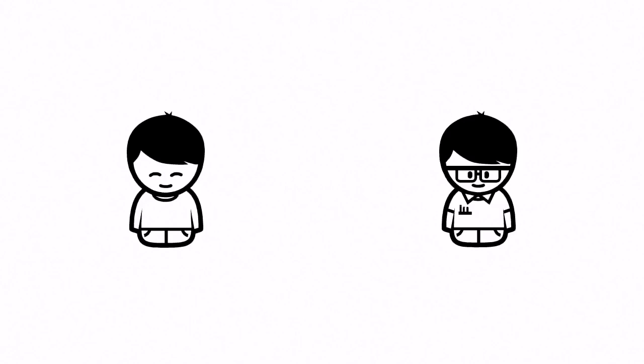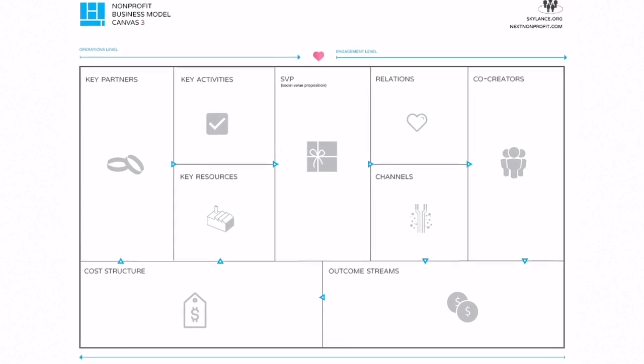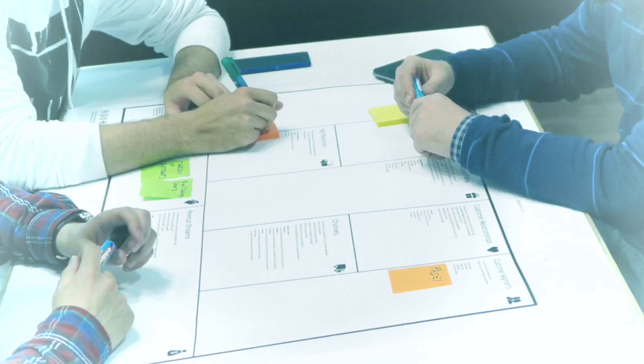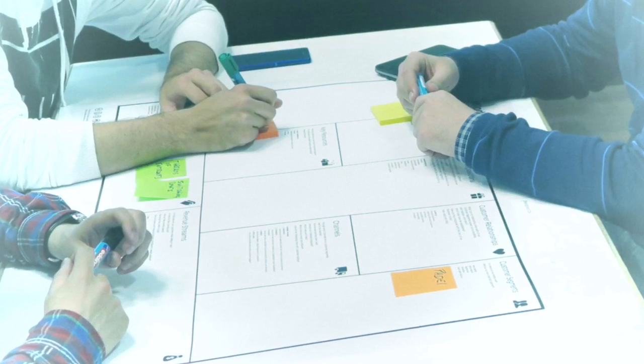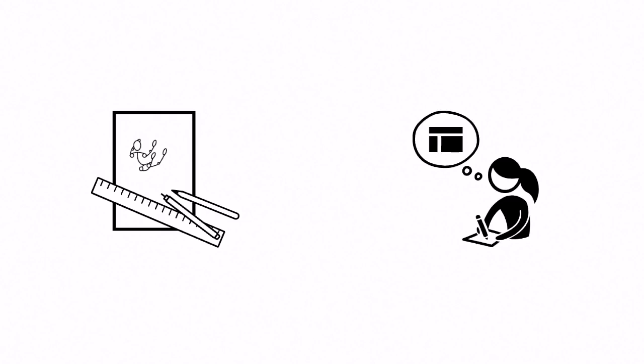Let's say you want to pitch an idea or a new project to a superior. The nonprofit business model canvas is perfect because you can paint a portrait of your main idea, and you can rapidly understand the impact on the rest of the organization. First, fill out the canvas to the best of your ability. It's even better if you could facilitate this with a group. You can use static lists or post-it notes to populate your canvas. However, if the idea is complex or if you are inclined to, feel free to use illustrations and drawings.